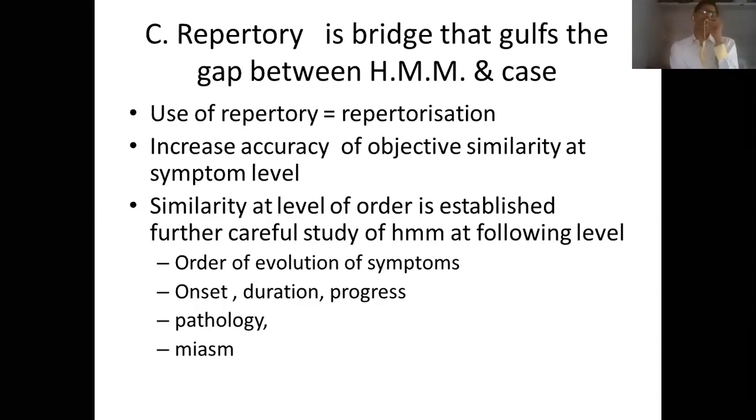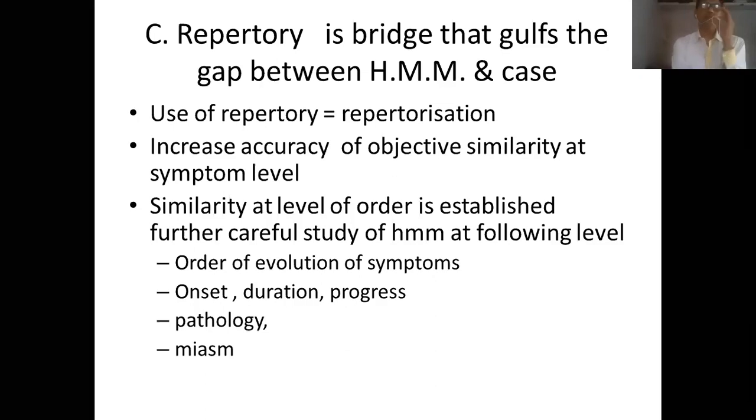In the case of aconite and sulphur, the miasm is psoric. In the case of medorrhinum, the miasm is sycotic. In the case of syphilinum and mercurius, the miasm is syphilitic. So one will also have to study the miasm of the case and the miasm of the remedy.